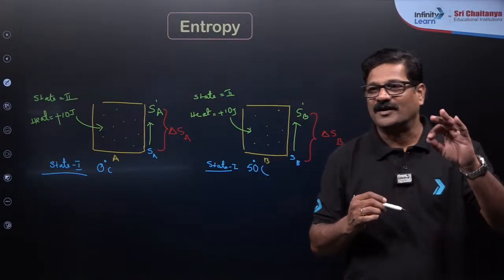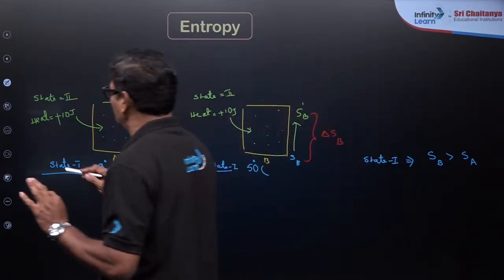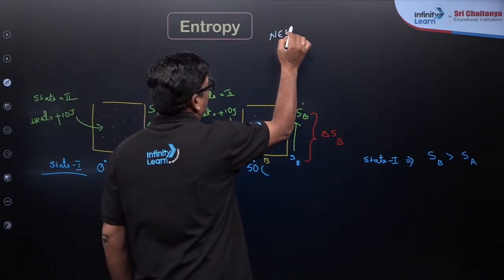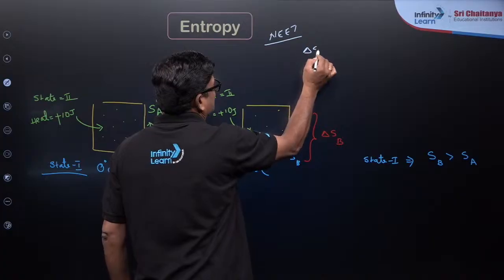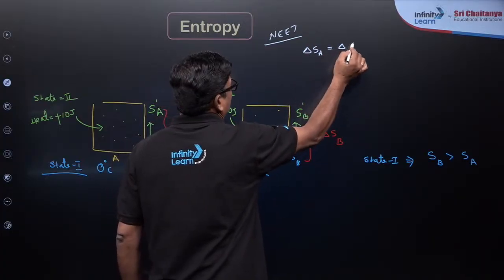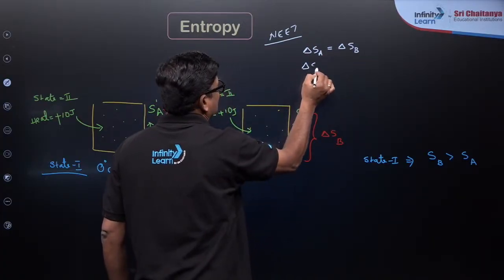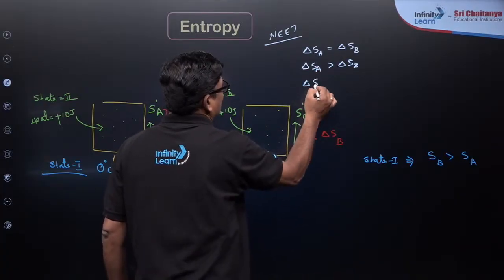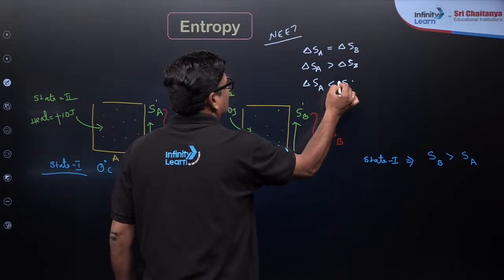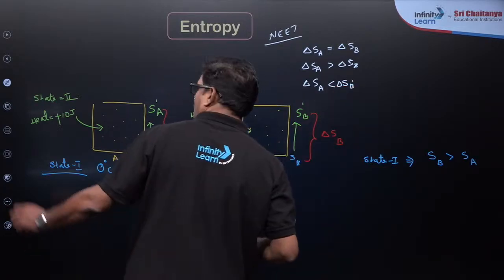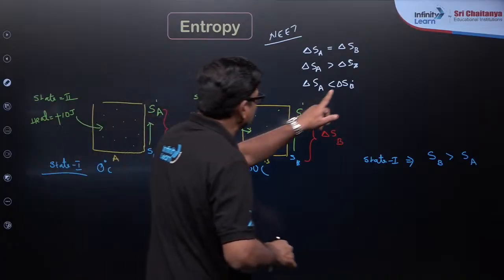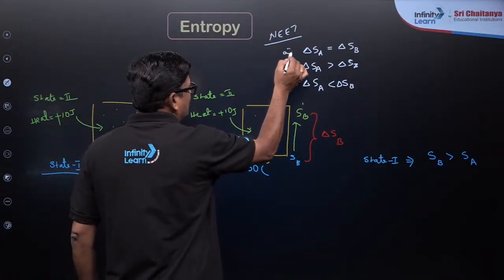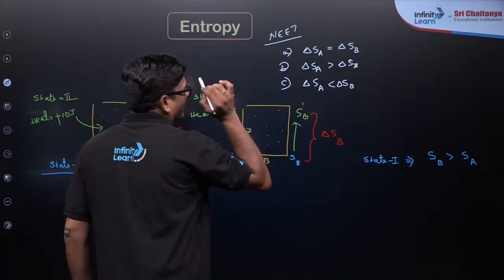And I want you to ask as far as the NEET examination questions are concerned. Okay, yes, NEET examination में delta SA is equal to delta SB, delta SA is greater than delta SB, and delta SA is less than delta SB. Okay, so only three options are there for this question. I want you to give the answer for this question. Option A मान लो, option B and option C.